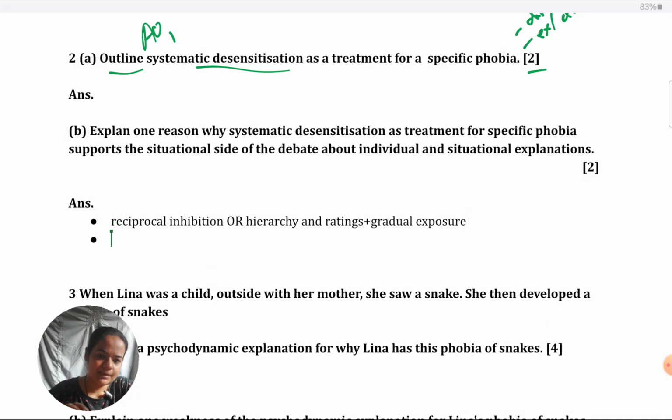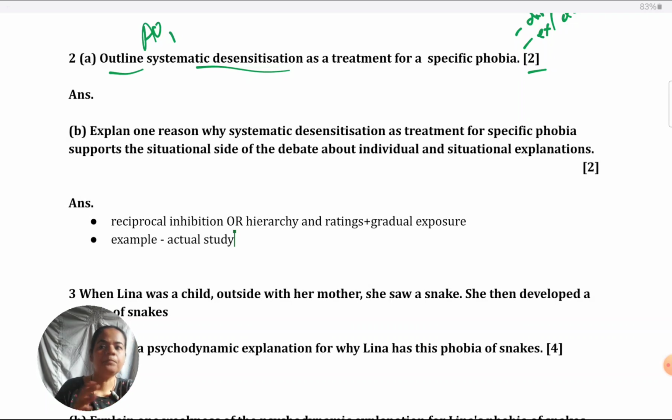Additionally, you need to give one example or some elaboration on it, some additional point on it. You can give these two also as separate points, one on the principle of reciprocal inhibition and one on how it works, hierarchy and ratings. Okay, if you choose the example route, you could give an example of Saavedra and Silverman or Chapman and Delap, an actual study which you've seen. In that, this technique was used to resolve either button phobia of the boy or blood injection injury phobia in the case of T.